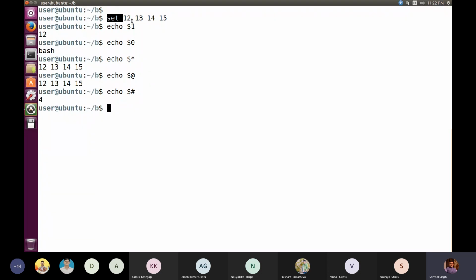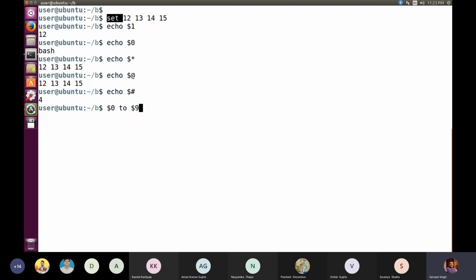Now here I have shown you that we are doing this on command line, but otherwise we may write a program. I may write a program with the name prg.sh. This may be my shell program, and then I am passing on some values. Inside the program we can access these values with $1 and $2. In the older versions of Unix, only 10 variables were allowed, starting from $0 to $9. So only 10 variables were allowed.